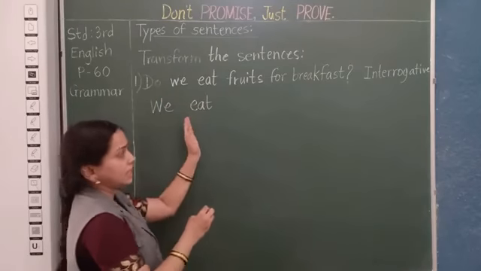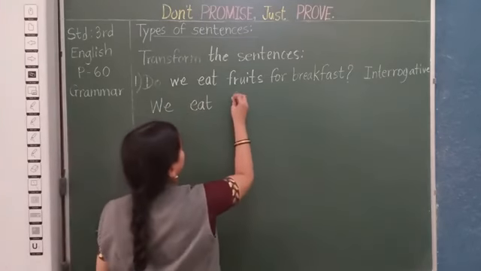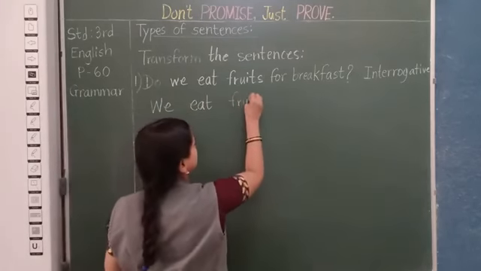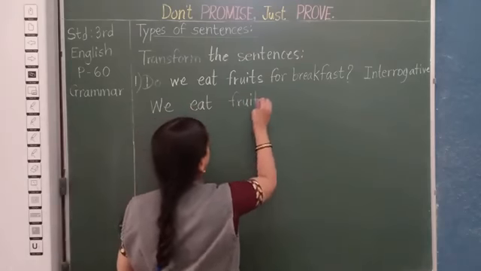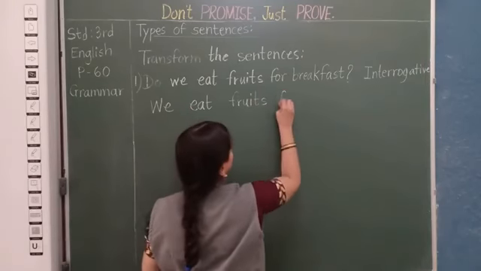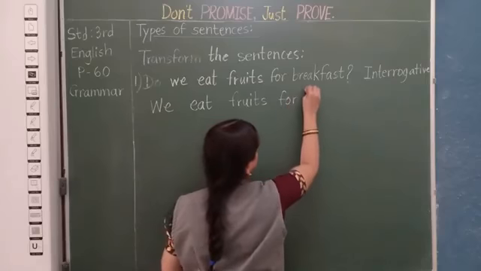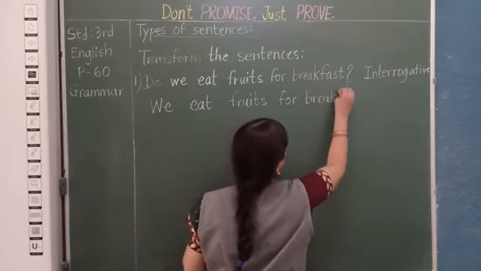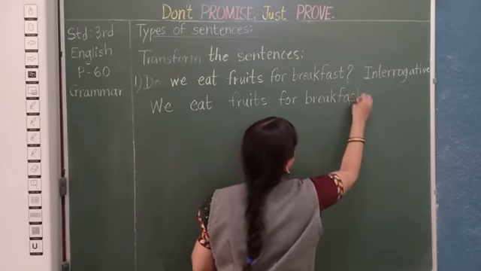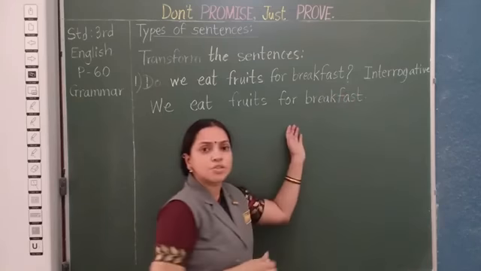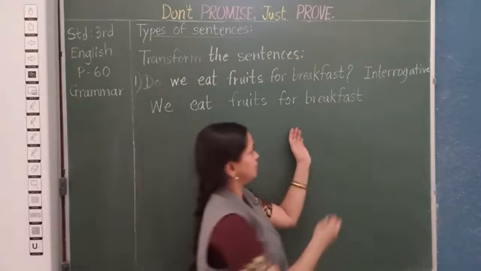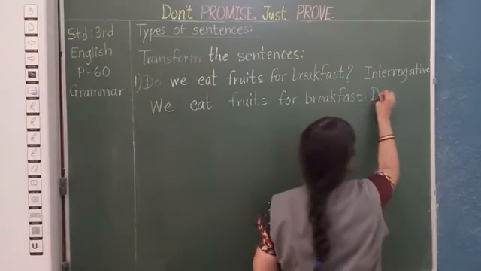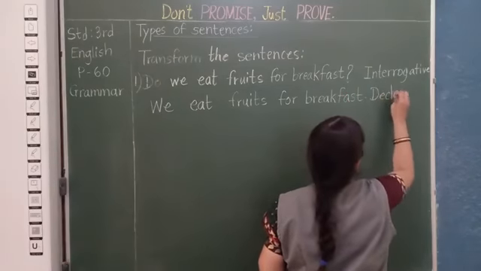This is our word, eat. Rest of the sentence will remain same. We eat fruits for breakfast. Okay? So this is declarative. It is just a statement, isn't it?